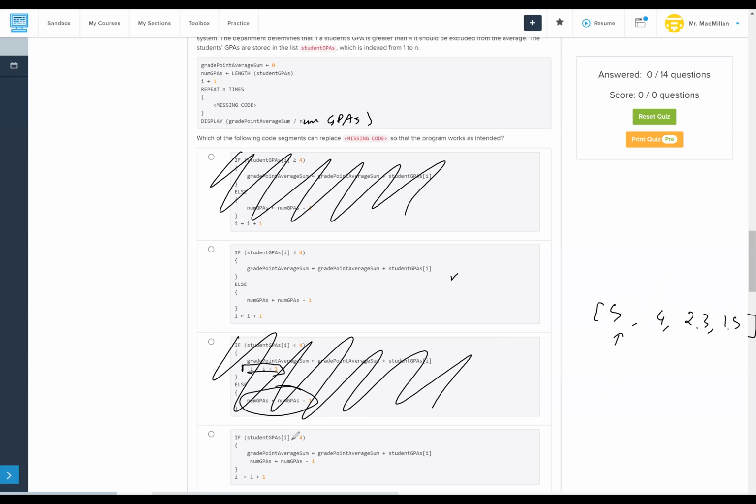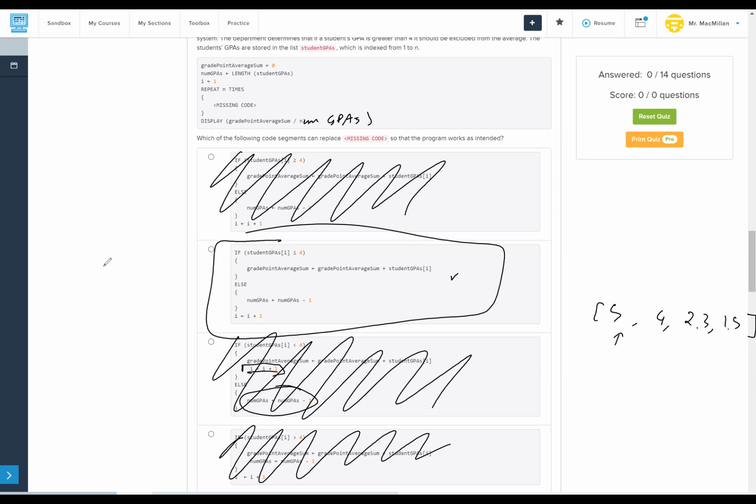And if student GPAs at index I is greater than 4, we already said we don't want to do that. Here, it's adding the value and subtracting 1 from our number of GPAs, which is definitely not what we want to do. So this answer is our correct one, does all of our things properly.